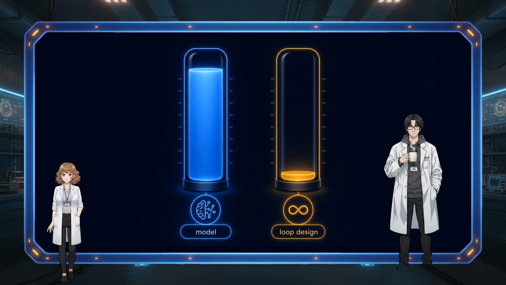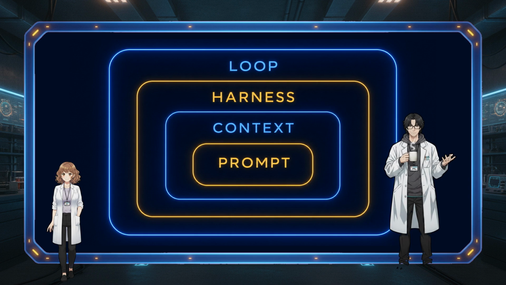The engineering part. What exactly are you designing? Easiest to see it as 4 layers, bottom up. Bottom is prompt, the words you send. Above it, context, everything the model sees. Above that, harness, the environment the agent runs in. And on top, loop, the cycle that drives toward a goal.